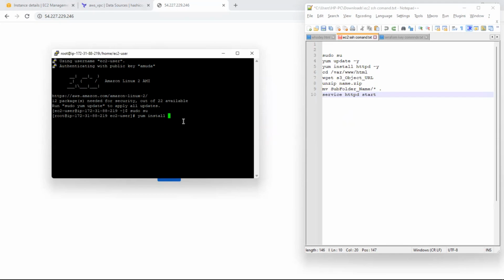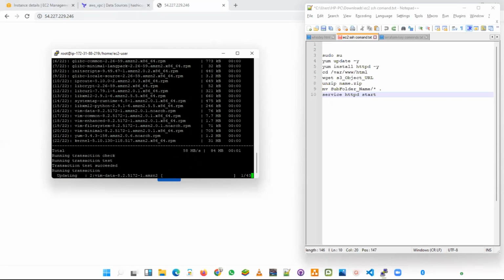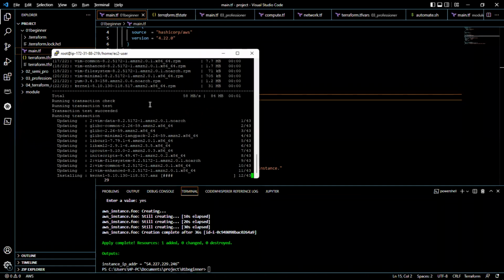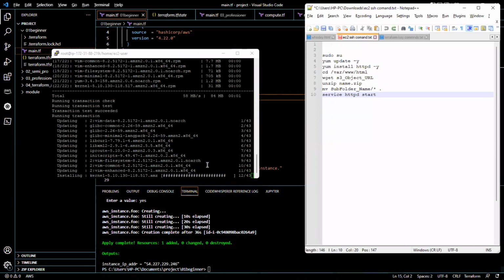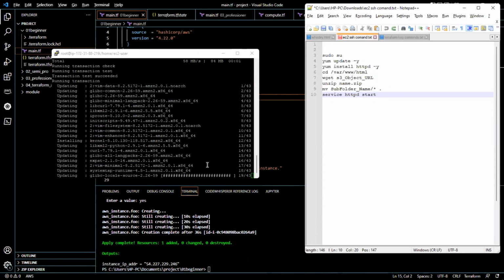Basically, I want to run this server and just open the default server for us so that we can see how it works. What this is going to do is check if there's an update present and update it.